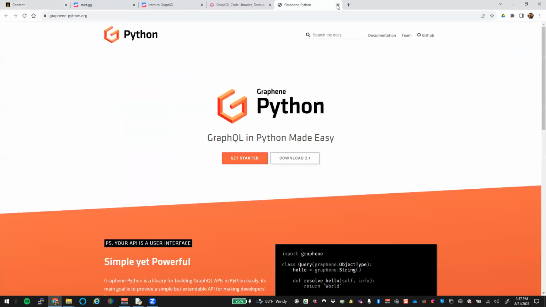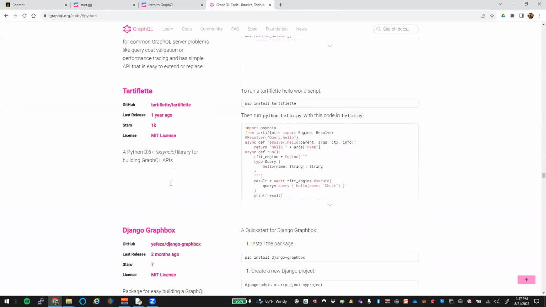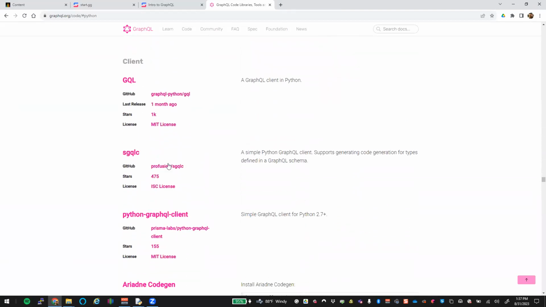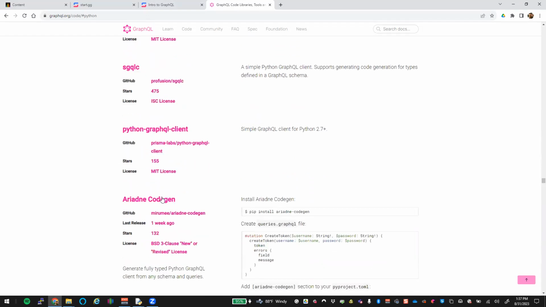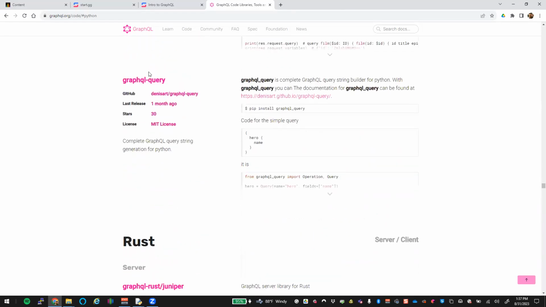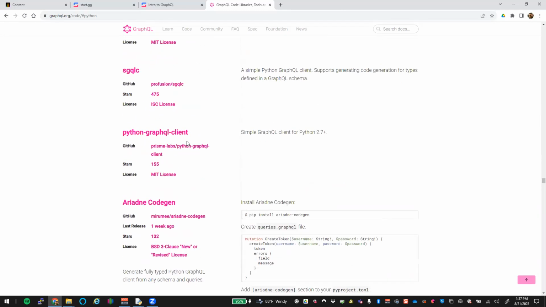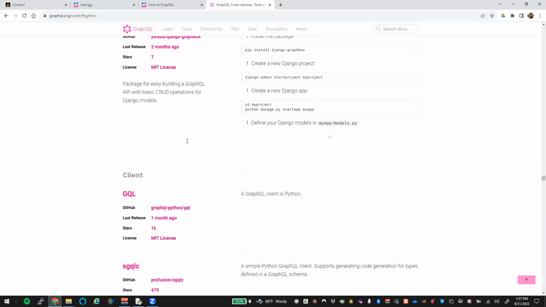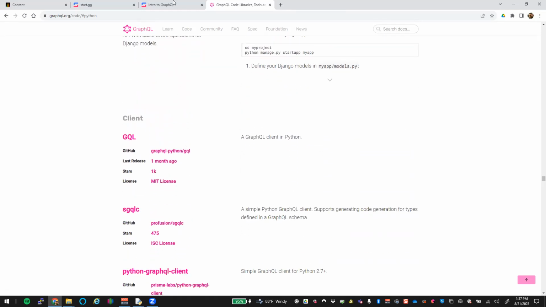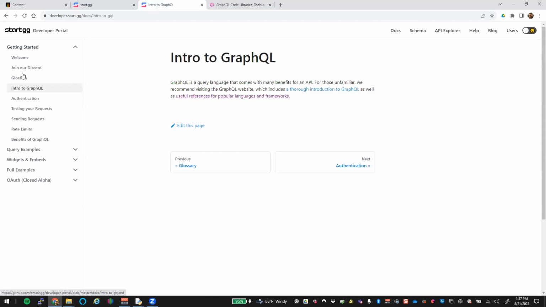Well, we're not wanting a server, right? We want a client. Let's scroll down here and you can see these different options for clients. So we have GQL, these other ones, SQL Alchemy, QClient, and GraphQuery. Which one do we pick? I don't know. You throw a dart at a window and you figure out which one you want to pick, right? So these are all native packages that somebody did the task of cleaning up GraphQL, because you don't necessarily need that.